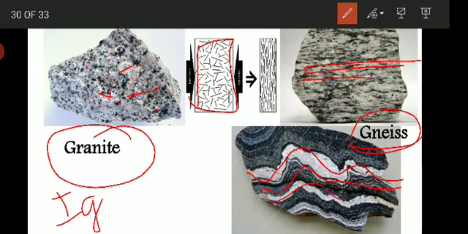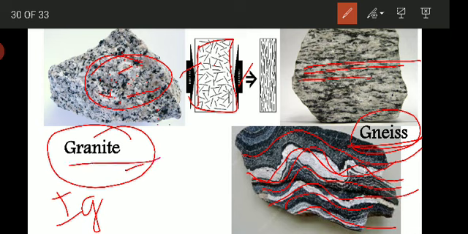There are alternate bands of light and dark colored minerals. The dark colored minerals of granite come together, and the light colored minerals form another band. That is because of the effect of directed pressure and temperature on the rock. Granite is an igneous rock, and gneiss is the metamorphic rock formed by the metamorphism of granite.